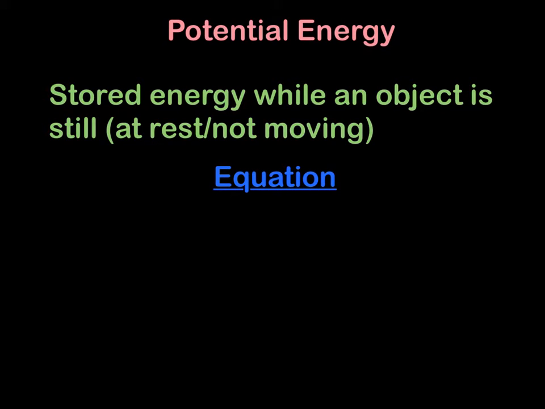The equation for potential energy, we use the letter E to talk about energy, and I'm just going to put sub P so that we know that it is potential. Potential energy is equal to mass times gravity times height.